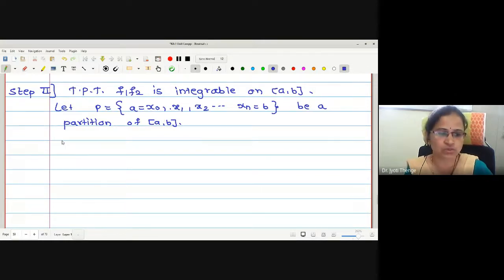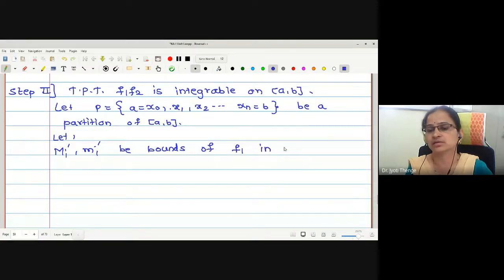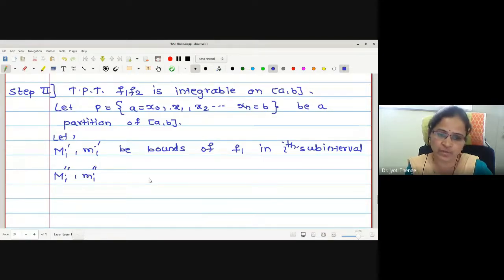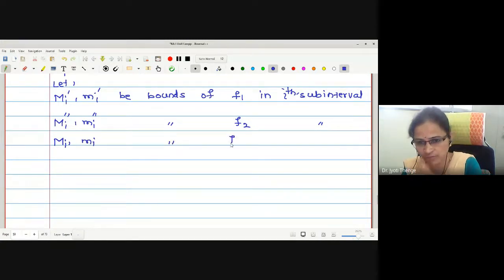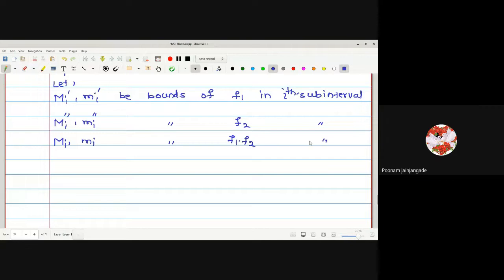Now let us write down the bounds. I hope you have not forgotten the bounds. Capital Mi dash and small mi dash be the bounds of f1 in the ith subinterval. What is next? Capital Mi double dash and small mi double dash be the bounds of f2. Right? And those without dashes be the bounds of f1 dot f2 in the ith subinterval.